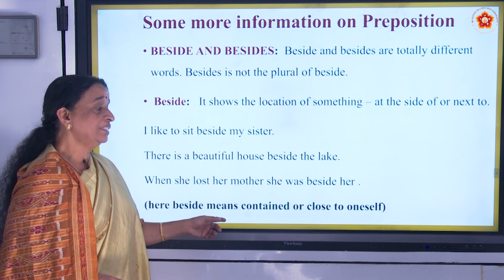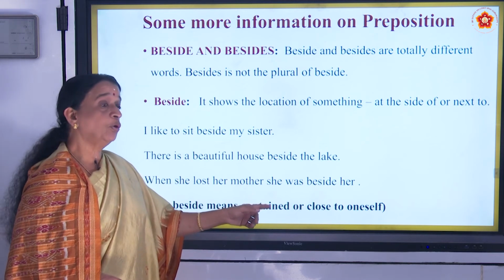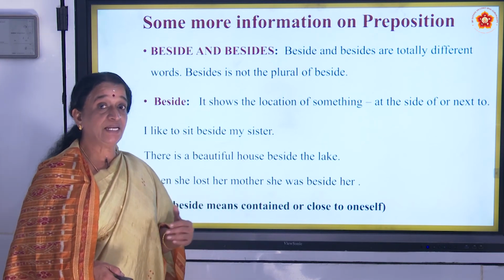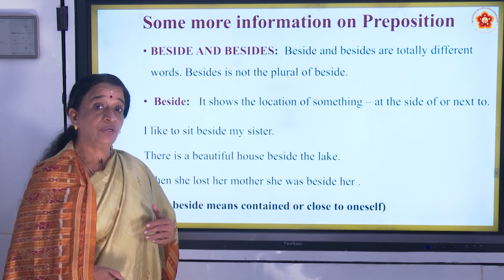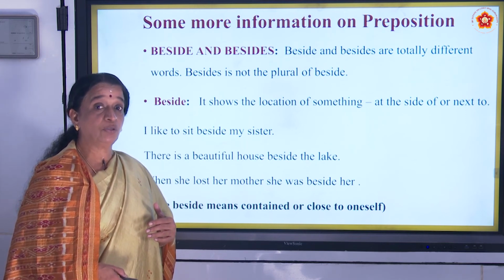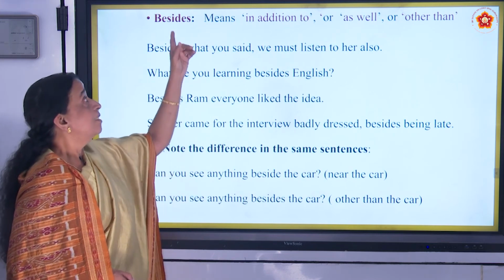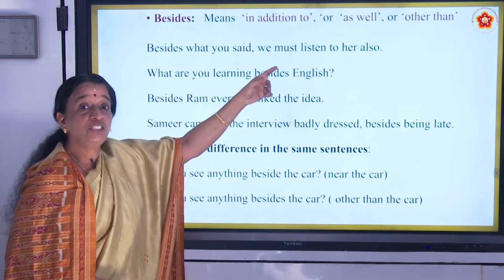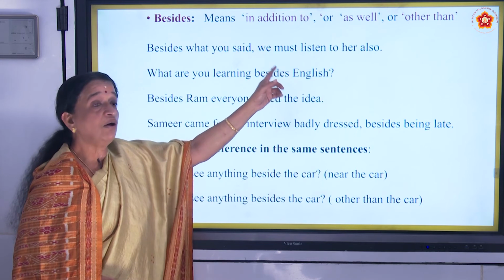Here beside means close to oneself, beside her. Is it clear to you? Now we are going to learn something about besides. Besides means in addition to, or as well, or other than.